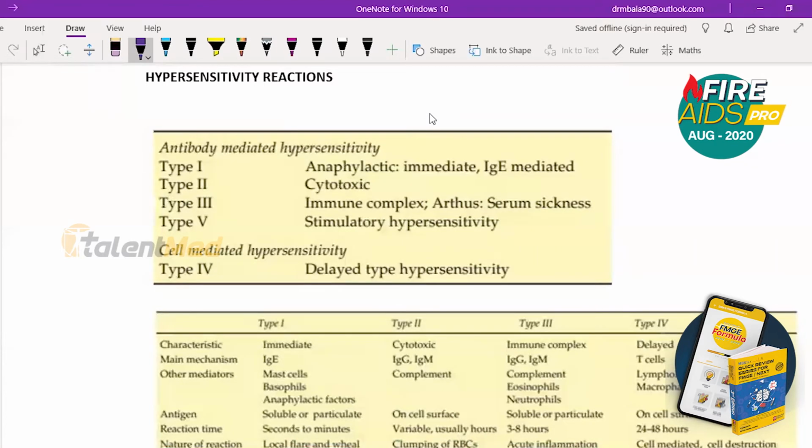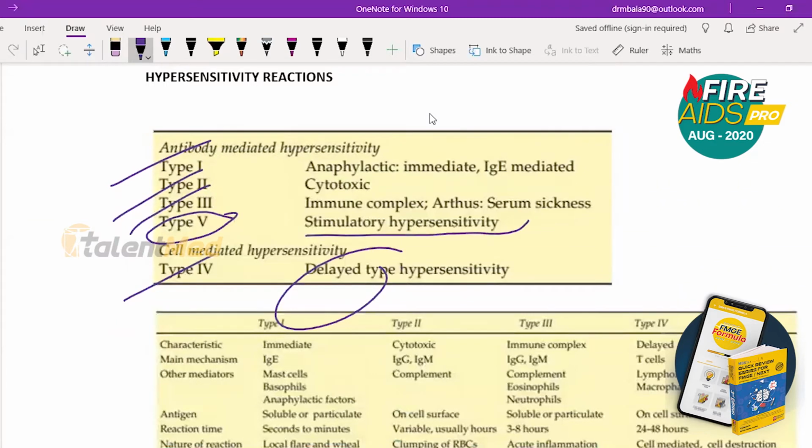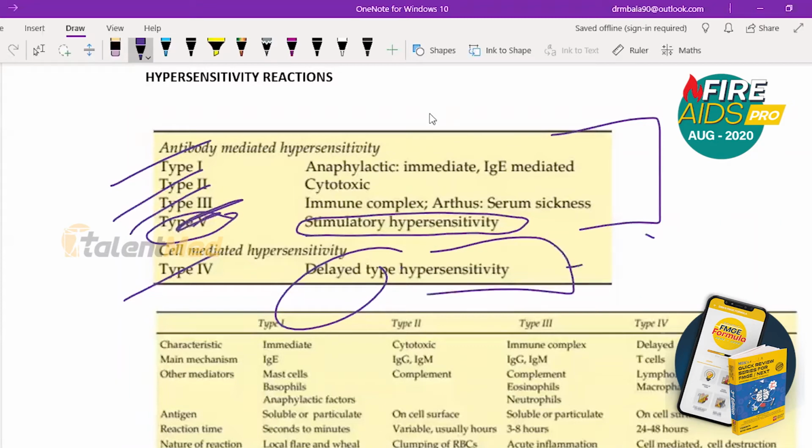The names you need to know: type 1 is anaphylactic type, that is immediate type. Type 2 is cytotoxic type. Type 3 is immune complex type. Type 4 is delayed type. Type 5 is stimulatory hypersensitivity. You need to know type 1, 2, 3, so you can even skip 5. Type 1, 2 and 3 are antibody mediated, whereas type 4 is cell mediated. This point is very important.